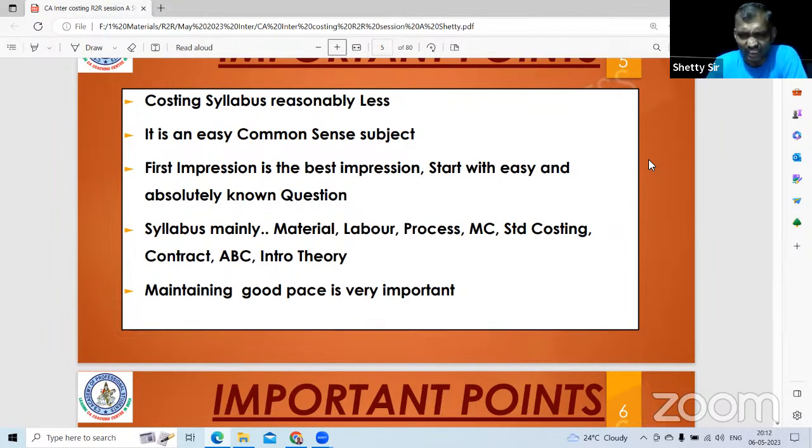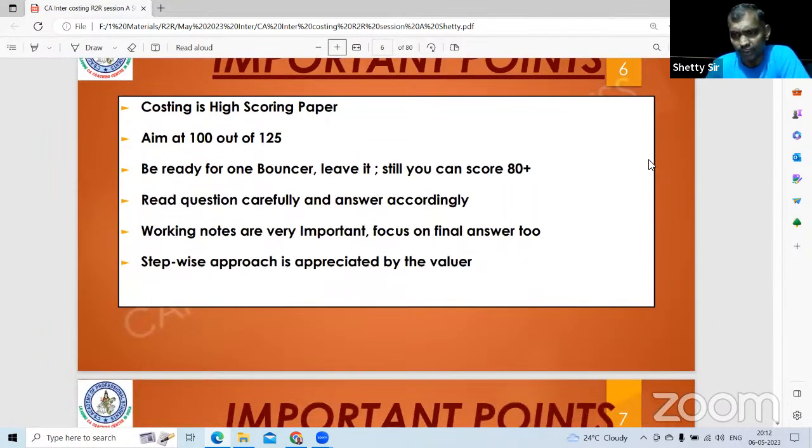Maintaining good pace is extremely important. Costing, early from time immemorial, I can say, at least I know from whatever time they are talking about costing paper, people are not able to complete even now. So now 1+4 is there, but nevertheless, you may be able to complete. So let there be speed. Easy paper, tough paper, speed is the essence.